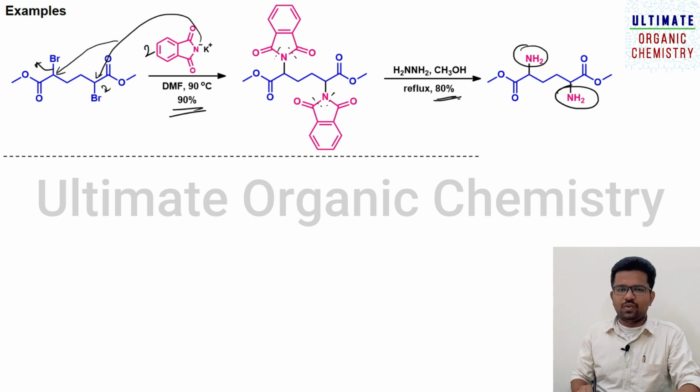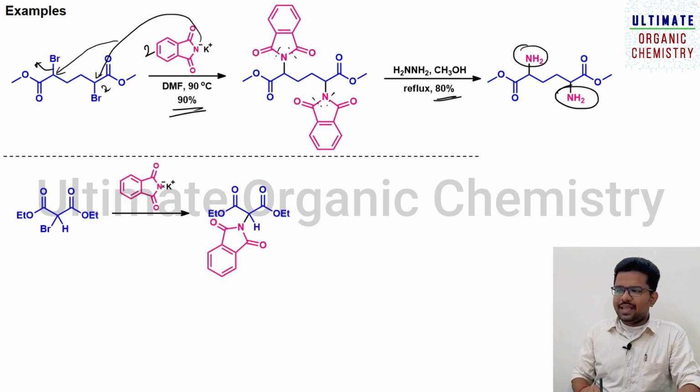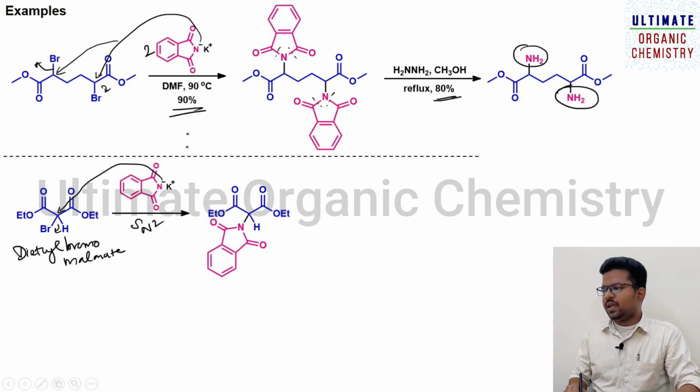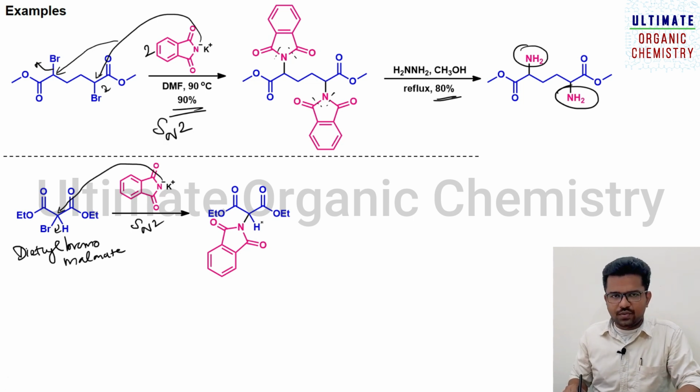Now let us discuss one more example of this Gabriel phthalimide synthesis. You can take this diethyl bromomalonate. You need to treat with the same potassium phthalimide. So what will happen? It will attack here, this Br will be leaving, that is an SN2 process. Here also the process is SN2, leading to the formation of this substituted product.